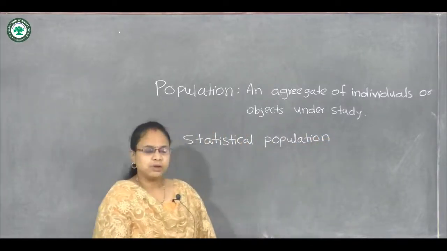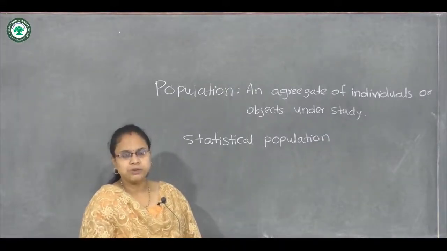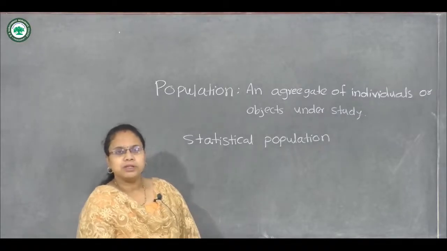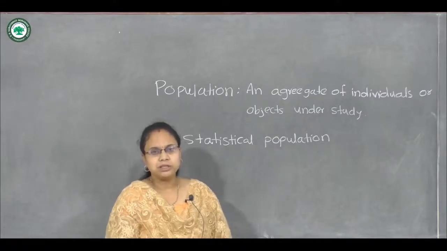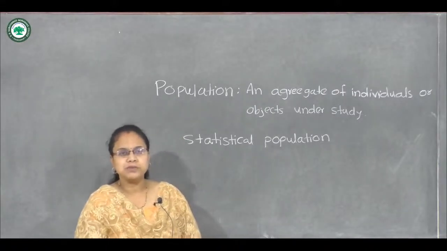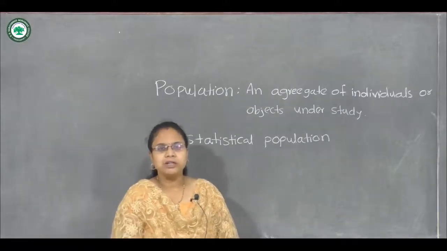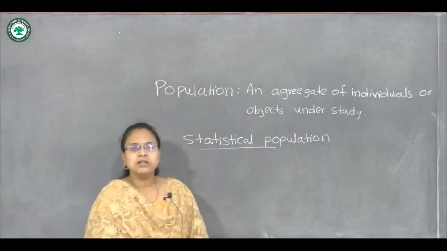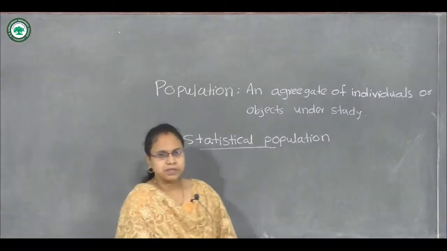While taking data from population, we may have quantitative or qualitative characteristics. So these types are covered in my last lecture. So what is qualitative? It may be the characteristic which cannot be measured in numbers, and the quantitative characteristics which can be measured in numbers. So these types may be included in our population. So that kind of population is called the statistical population, and the method is census method.